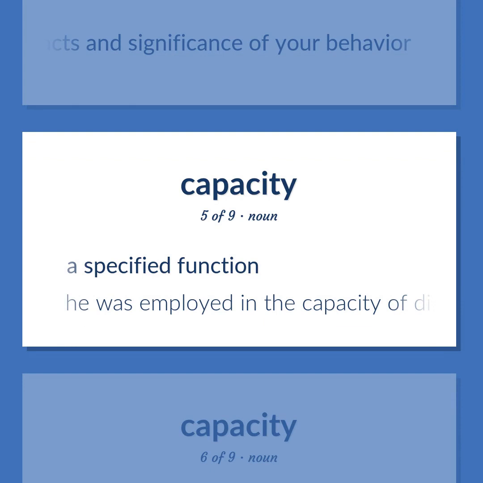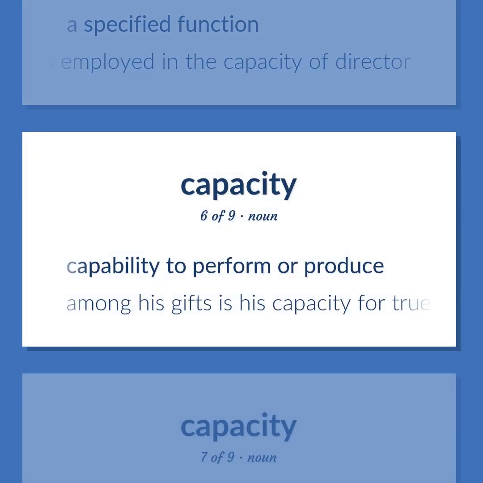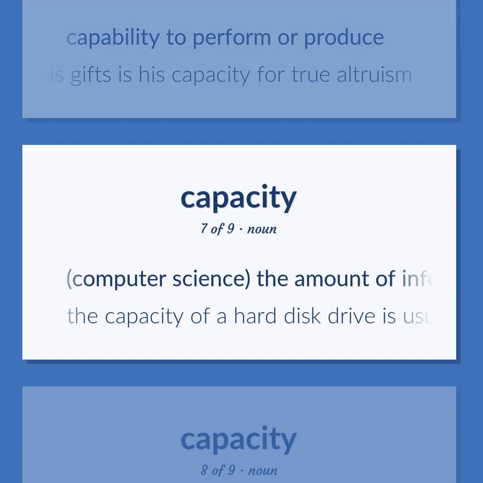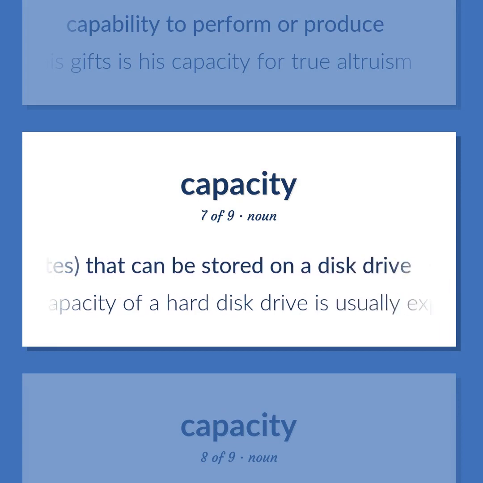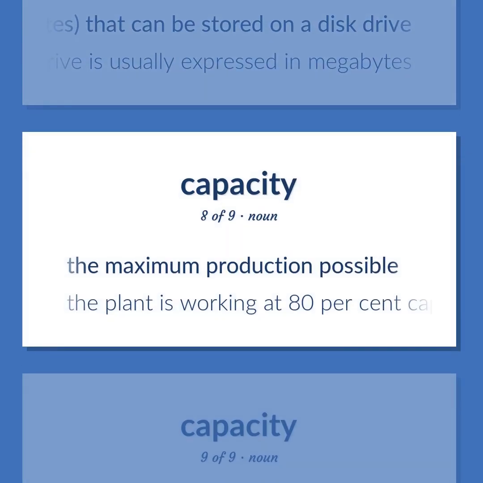A specified function. He was employed in the capacity of director. Capability to perform or produce. Among his gifts is his capacity for true altruism. Computer science: the amount of information, in bytes, that can be stored on a disk drive. The capacity of a hard disk drive is usually expressed in megabytes. The maximum production possible. The plant is working at 80% capacity.